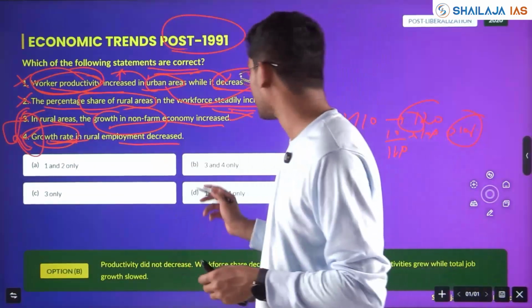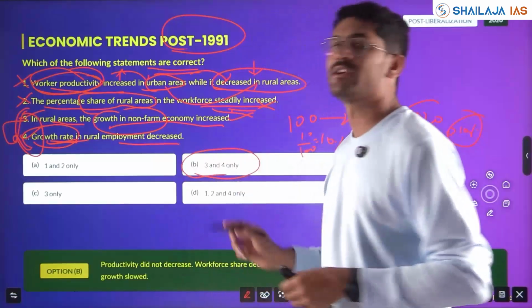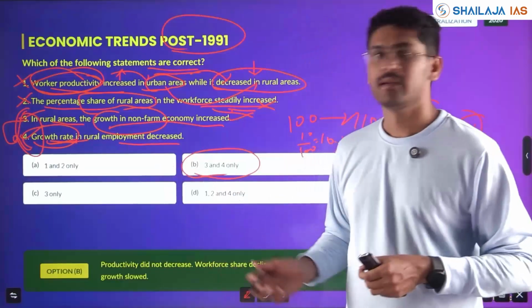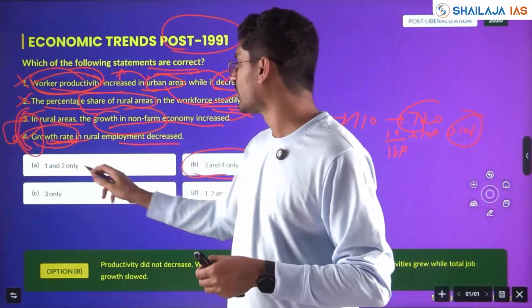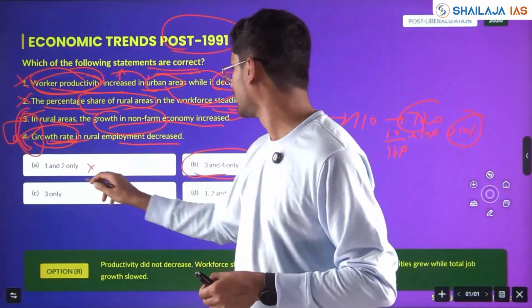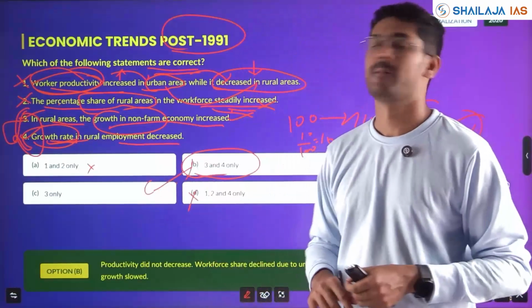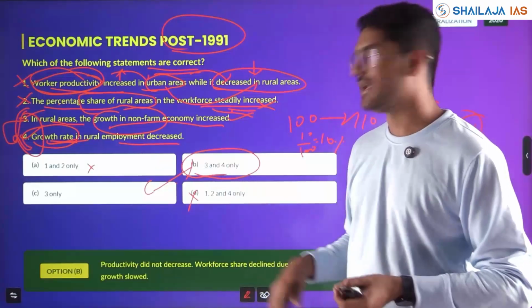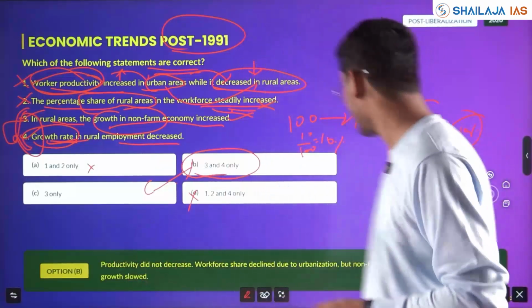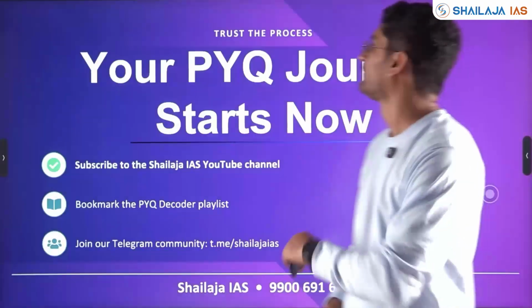2 pairs are correct. However, in 2020 there were no pair questions. So using options you can eliminate. If you know 1 and 2 are wrong, this is wrong, this is wrong, you will end up with these 2 statements, so 2 pairs or 3 and 4. Option B is the correct answer.